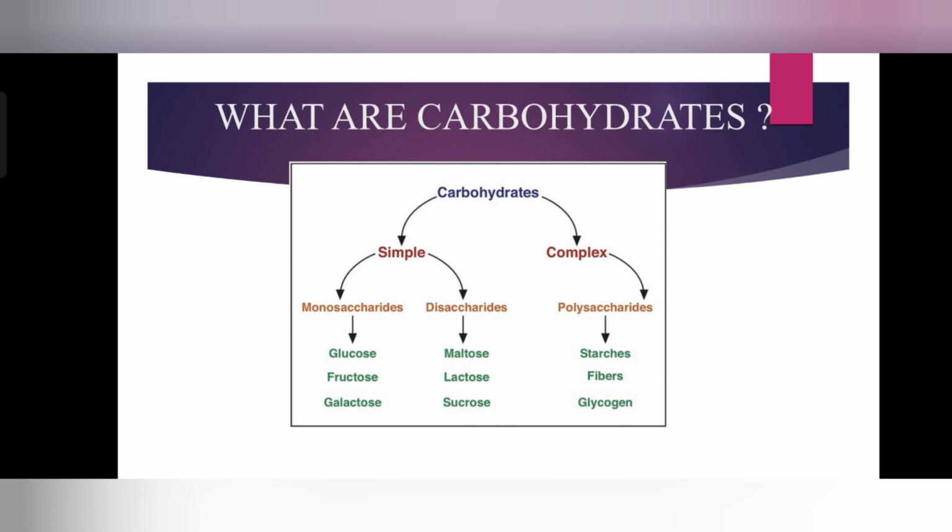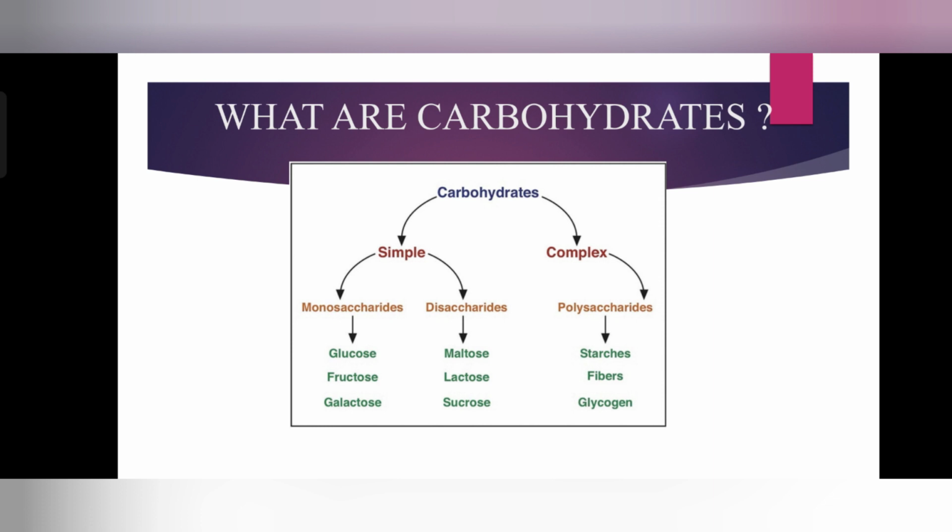Among these, the most abundant are disaccharides with 2 monosaccharide units. Glucose, fructose, and galactose are monosaccharides, while maltose, lactose, and sucrose are disaccharides.